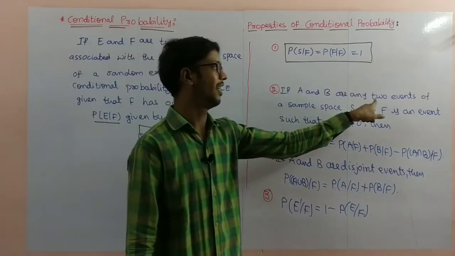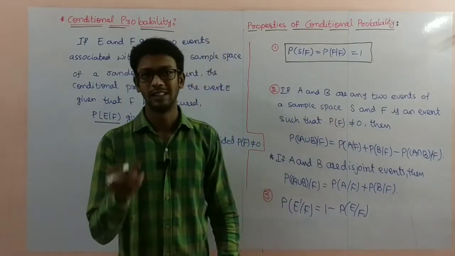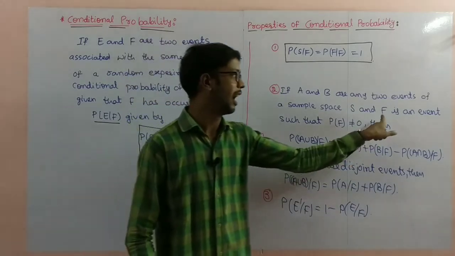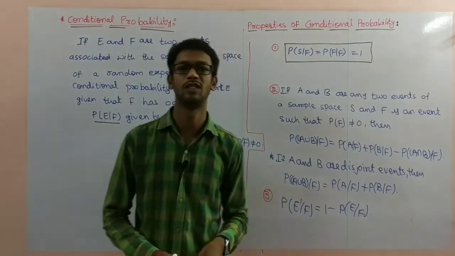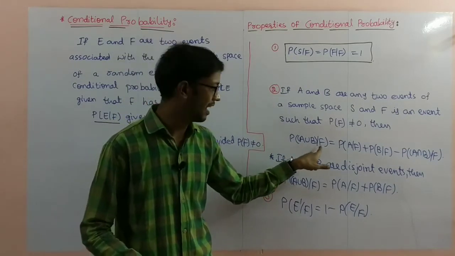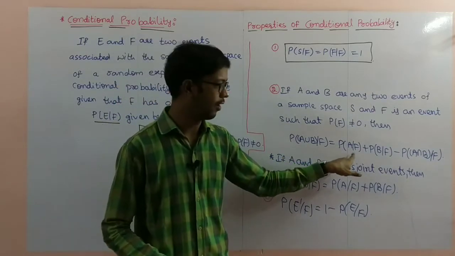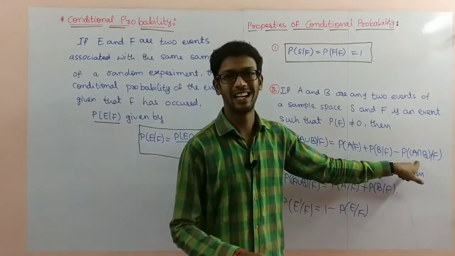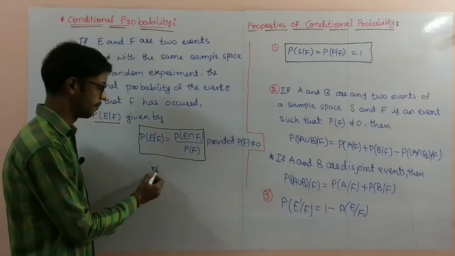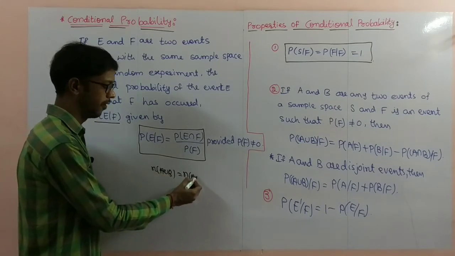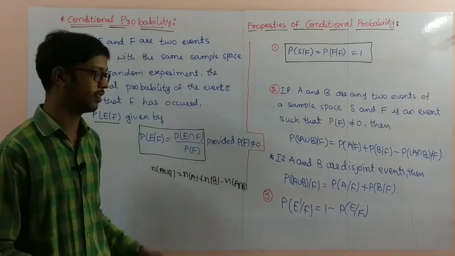If A and B are any two events of sample space S, and F is an event such that P of F is not equal to 0, then P of A union B by F, F already completed, is equal to P of A by F plus P of B by F minus P of A intersection B by F. We have this in set concepts also: N of A union B equals N of A plus N of B minus N of A intersection B. In probability also, in first year we discussed probabilities.